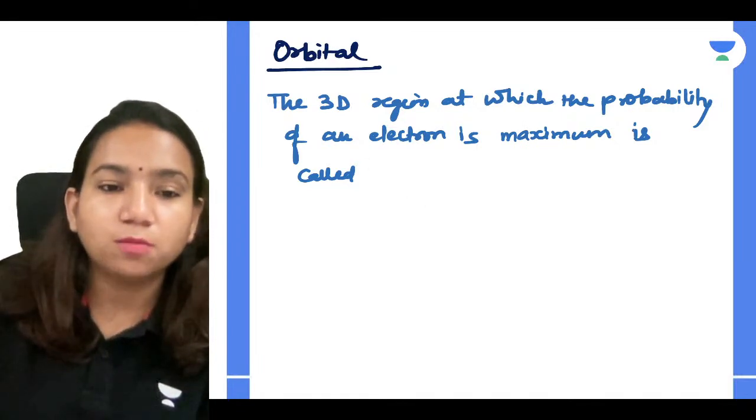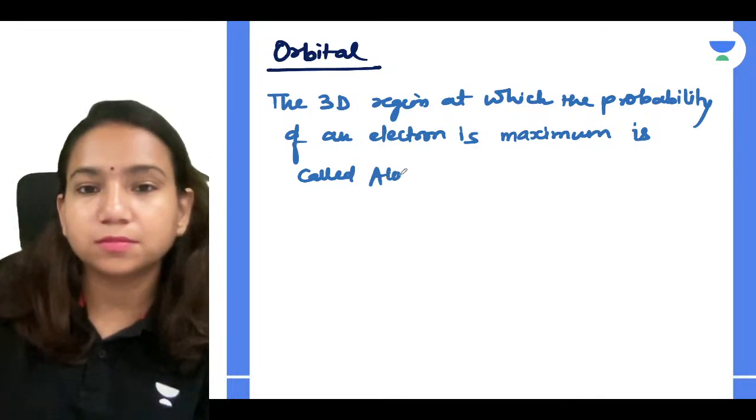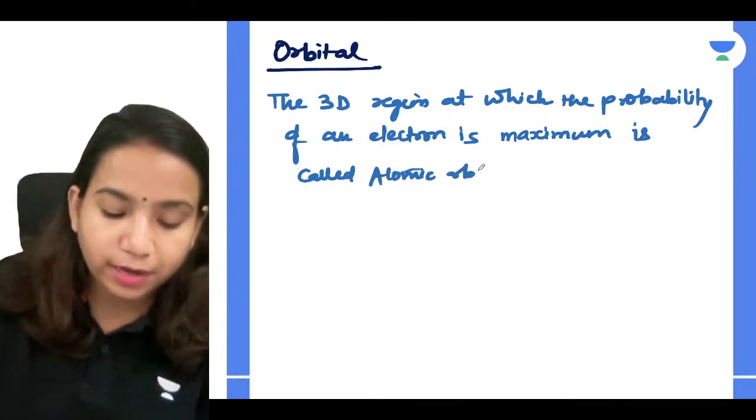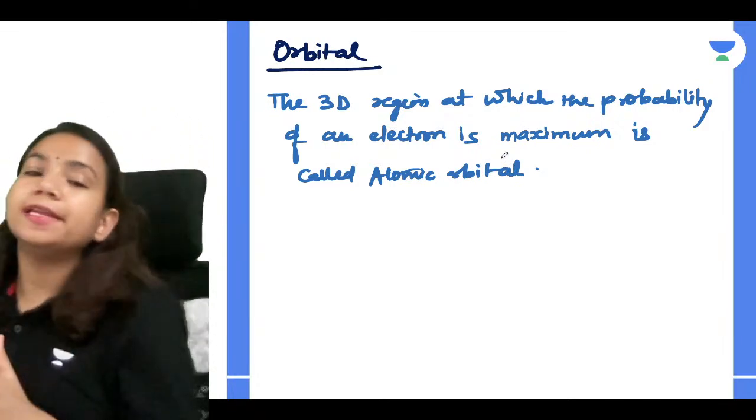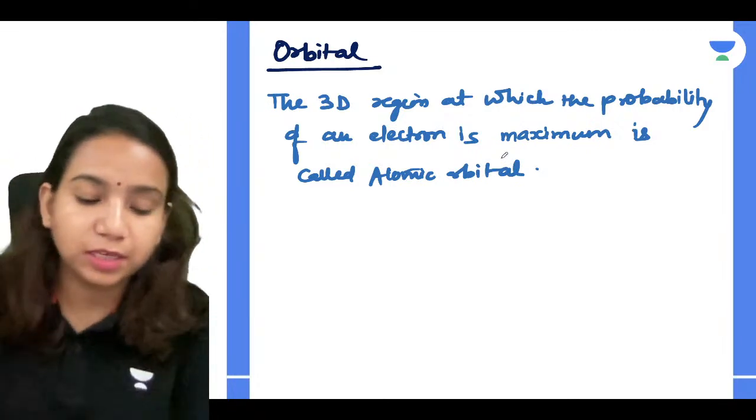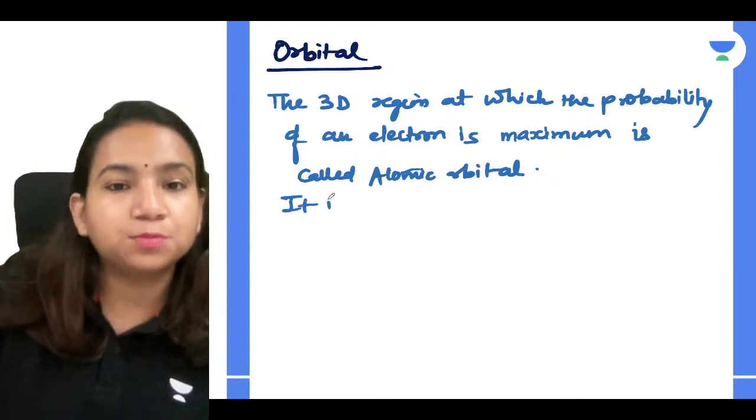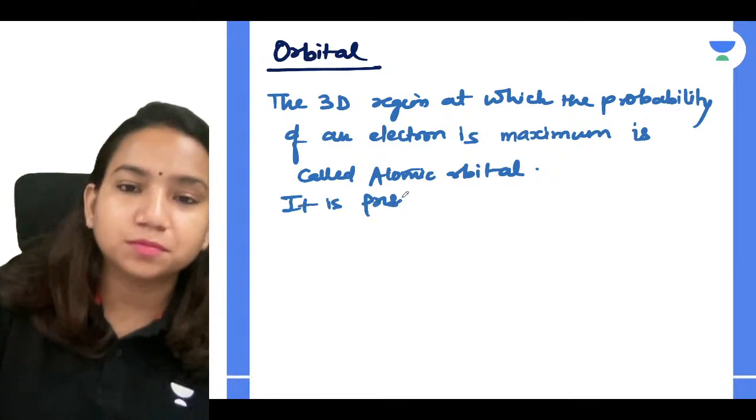Is called atomic orbital. Now where is it found? Yes, like where you are able to see in an atom. So remember that it is present in orbit. It is present in orbit.